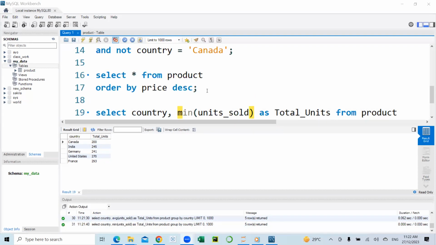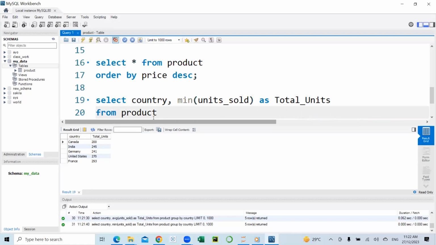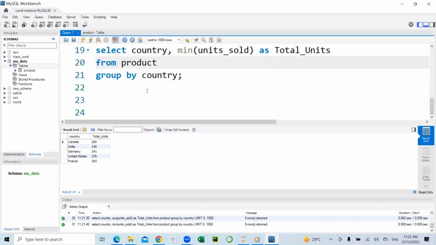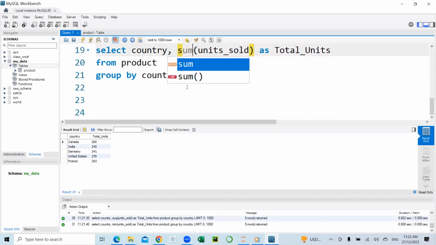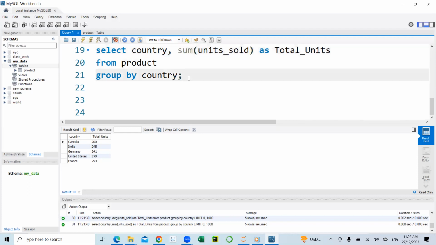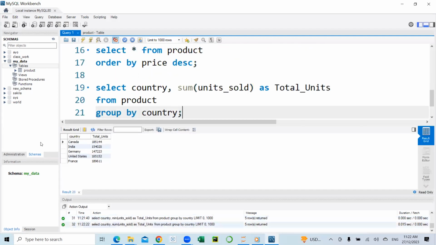Next, we'll be looking at the having clause. The having clause is used in place of a where clause in the group by statement. For example, we want the total units sold from the products table.